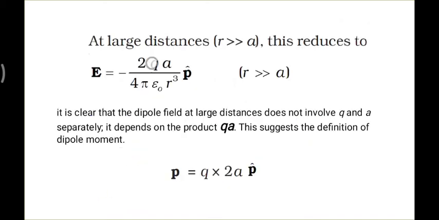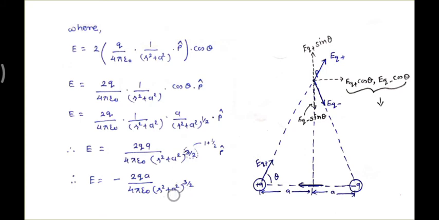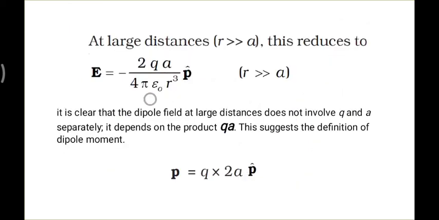Suppose here this distance r is very much greater, then we can ignore the a. If you ignore the a here, then only r square raised to 3 by 2 comes, the square and the power cancel, so only r cube is dominating. So the minus 2qa over 4 pi epsilon 0 r cube will come into picture along P cap. This is what we say: E equals minus 2qa over 4 pi epsilon 0 r cube into P cap.